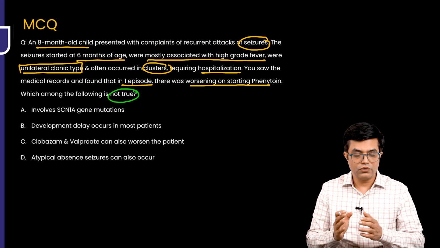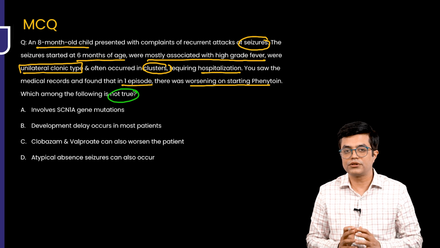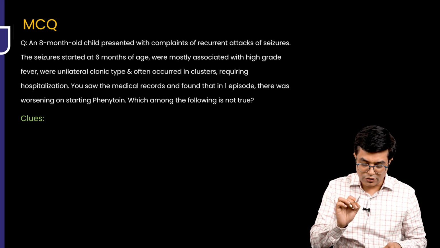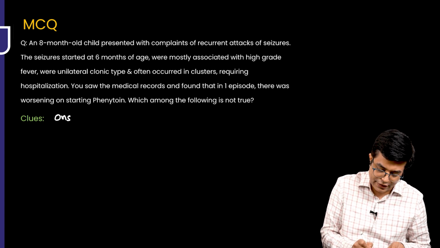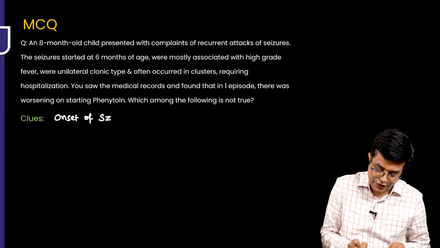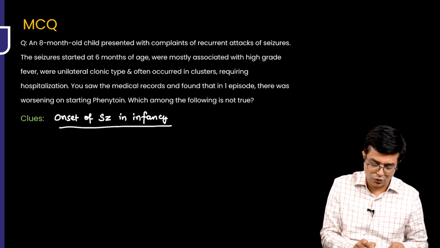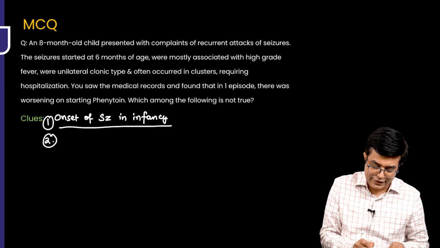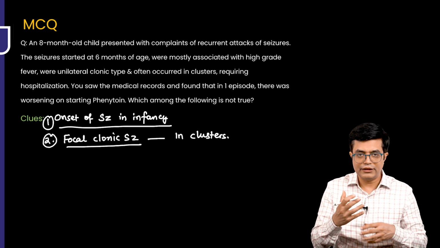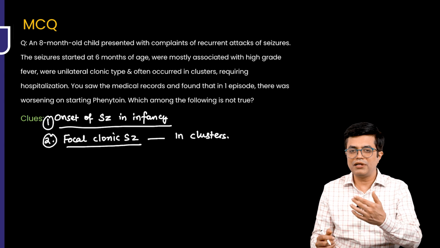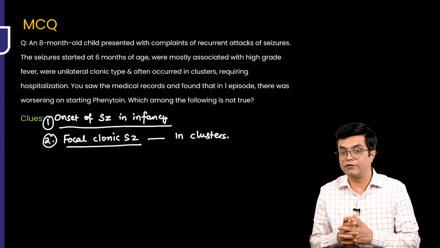First of all, before we go to the individual options, we need to make the diagnosis. So what are the clues in the question? First of all, this is a patient having onset of seizures in infancy. This is the first clue, right? The second clue that you can see is these are focal clonic seizures, and these focal clonic seizures are occurring in clusters. Cluster means in a very short span of time there will be grouping of seizures, and in between those clusters there may be a relatively normal period, a seizure-free interval.